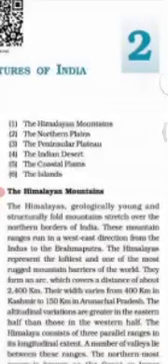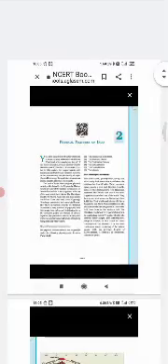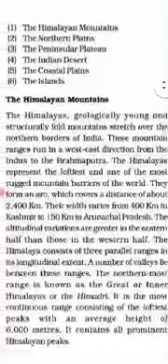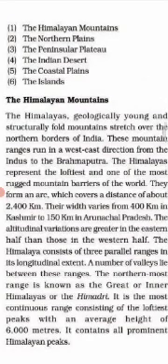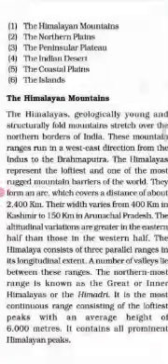The Himalayas, geologically young and structurally fold mountains. Himalayas are young geologically, meaning if we talk about age, at the time of their origin, they are young, and structurally, meaning according to structure, if we categorize them, they are fold mountains stretching over the northern borders of India.